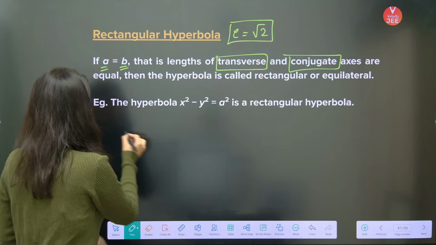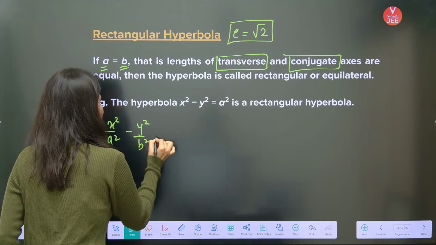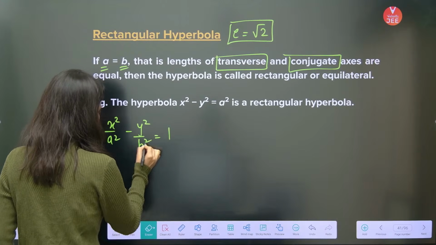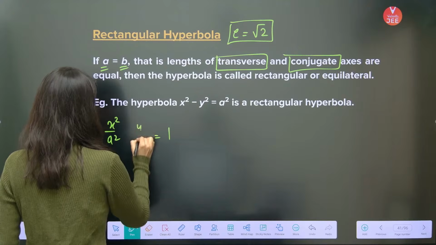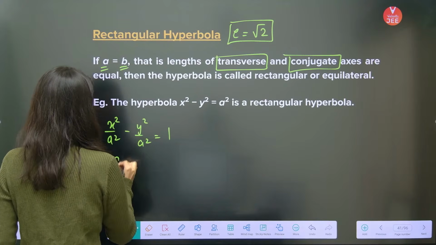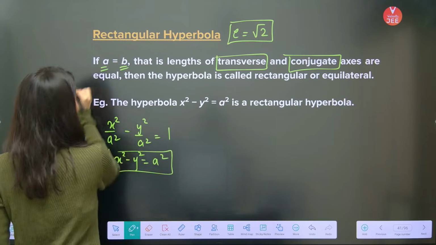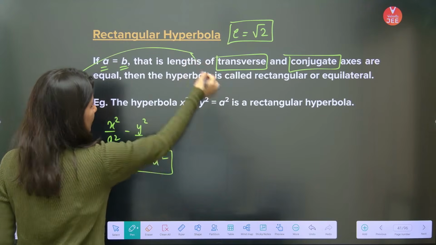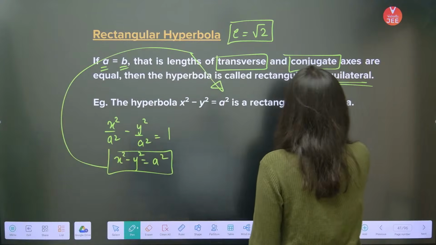So if A and B are equal, obviously x square by A square minus y square by B square will give you 1. This B is nothing but A only, because both are equal. So clearly, x square minus y square will give you A square. This is your rectangular hyperbola. Can you see the equation? Yes, this is the equation, right? Or we can also call it an equilateral hyperbola.